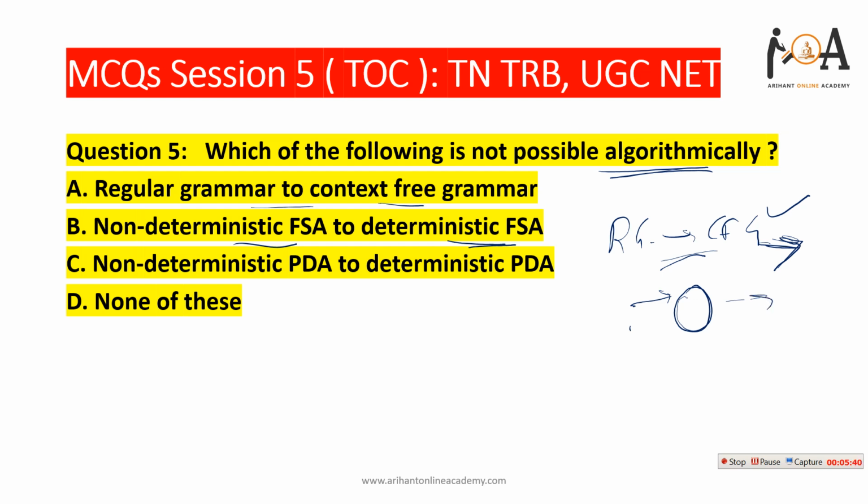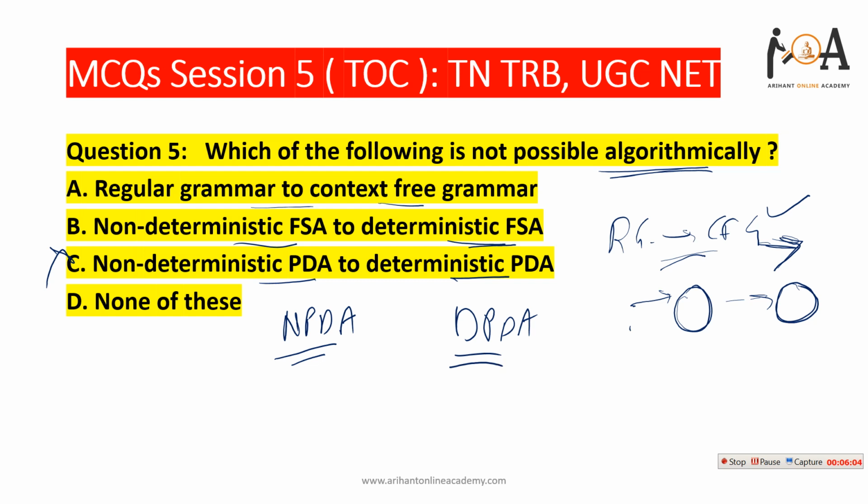So there is an algorithm that exists, we have also learned in TOC. But non-deterministic PDA to deterministic PDA conversion is not possible because the power of NPDA and the power of DPDA are not the same. That's why, the better statement is that we cannot convert every NPDA to DPDA. That is why it is algorithmically not possible. So option C is the right answer.